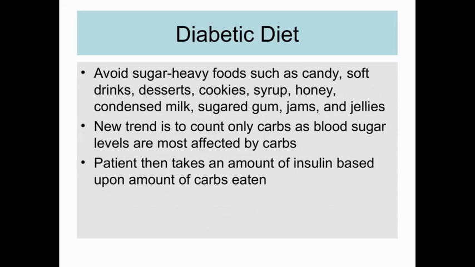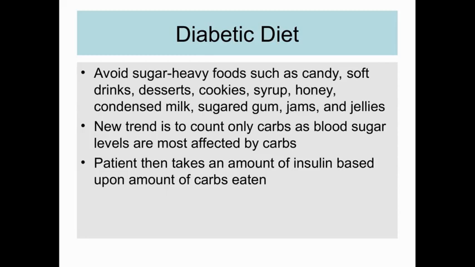As we all know, diabetes is a condition when enough insulin is not produced in your body to counter the glucose liberated by the carbohydrates. So in this diet we have to limit the amount of carbohydrate that we are giving to the patient.